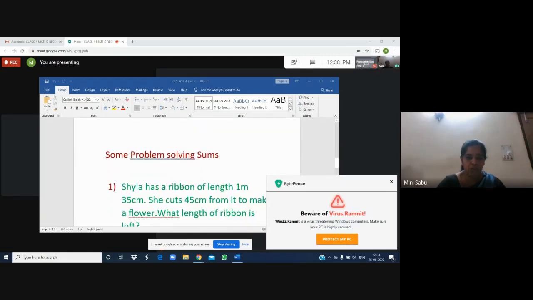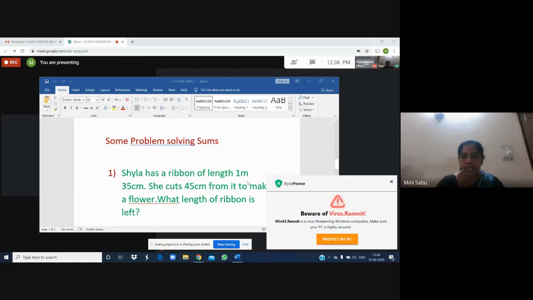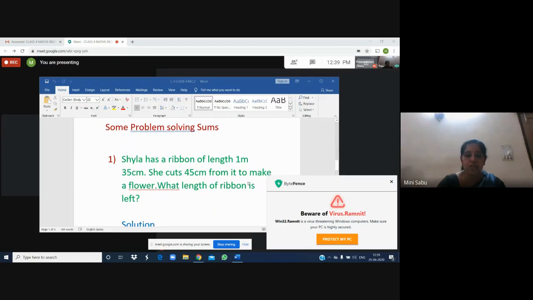This was our revision. Now, we will use this knowledge in solving some problems. Shaila has a ribbon of length 1 meter 35 centimeter. What is the length of her ribbon? 1 meter 35 centimeter. She cuts 45 centimeter from it to make a flower. She wanted to make a flower, so she cut 45 centimeter from that 1 meter 35 centimeter ribbon. What length of ribbon is left?